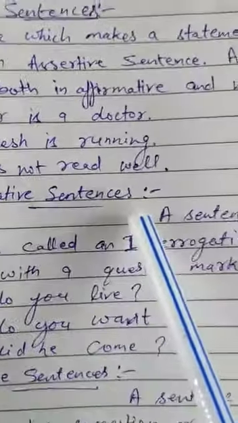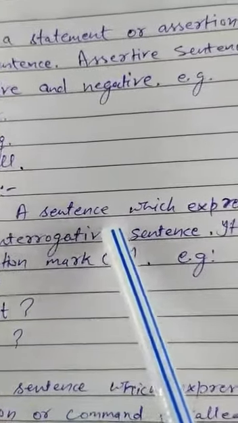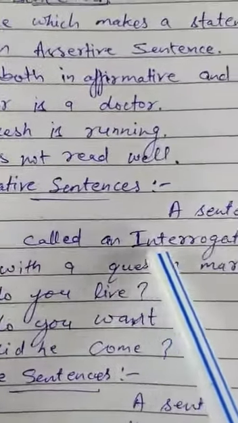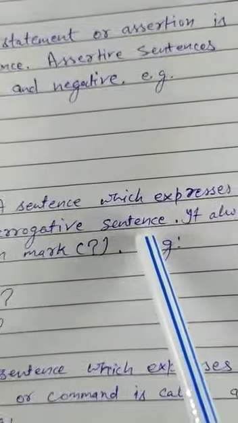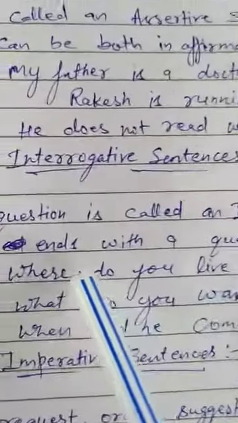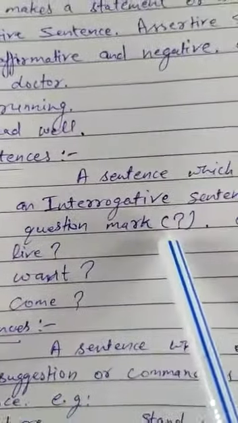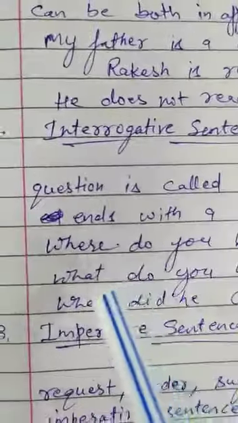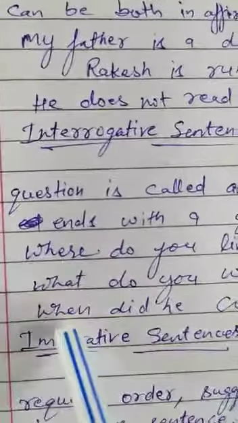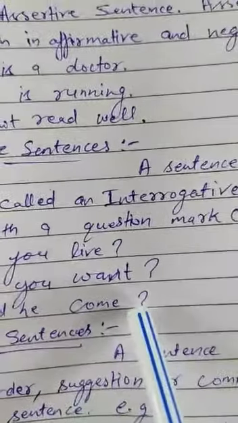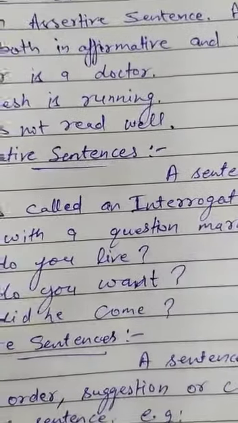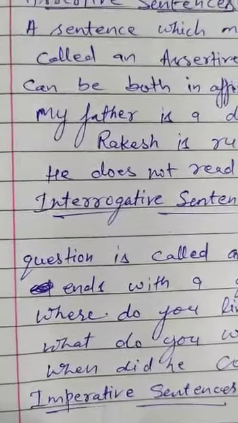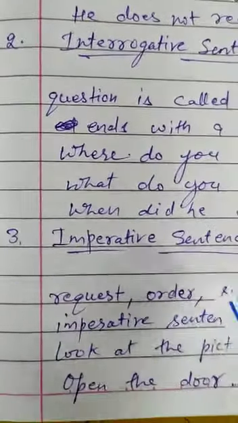Second, interrogative sentence. A sentence which expresses a question is called an interrogative sentence. It always ends with a question mark. For example, where do you live? What do you want? When did he come? Where are you going? What are you doing? Such kinds of sentences are interrogative sentences. Third,